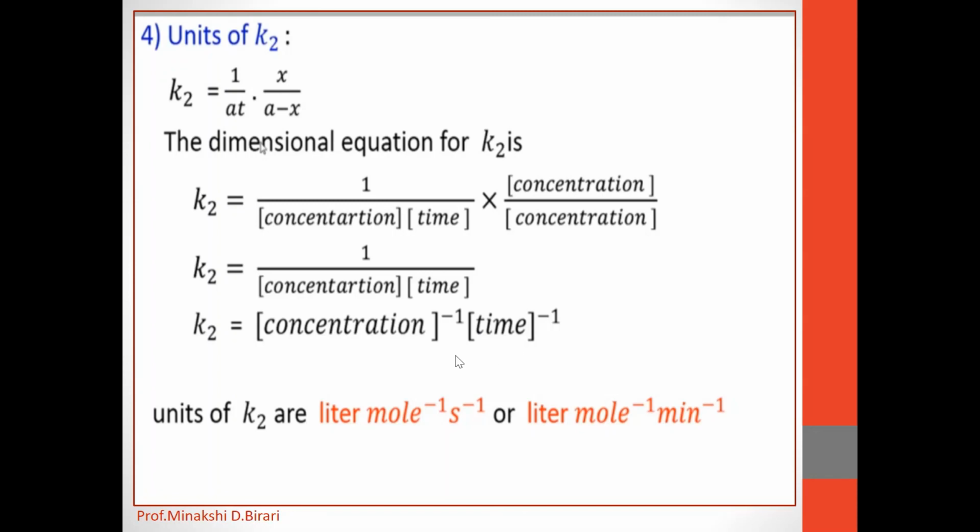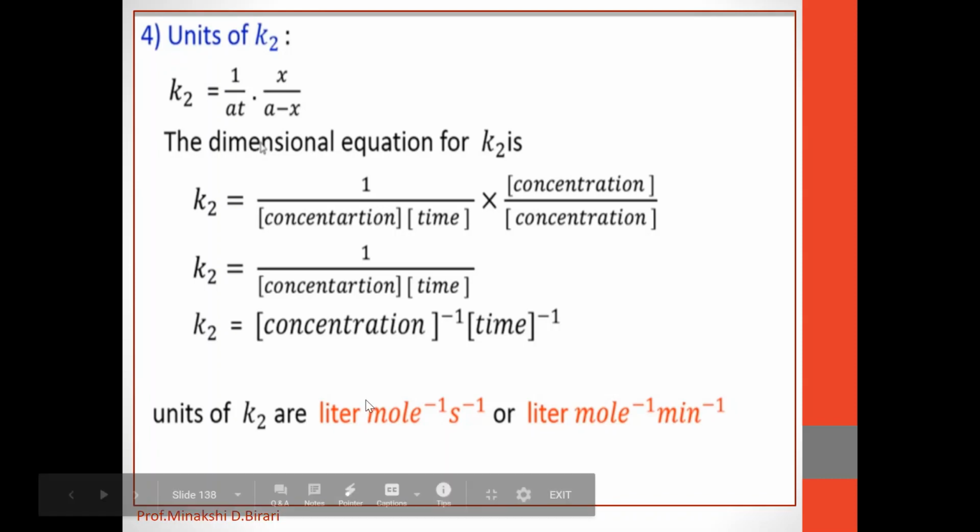Hence, the unit of K2 is liter per mole per second or liter per mole per minute. The concentration is usually expressed in mole per liter, and the time is expressed in seconds or minute. The unit for K2 is liter per mole per minute or liter per mole per second.